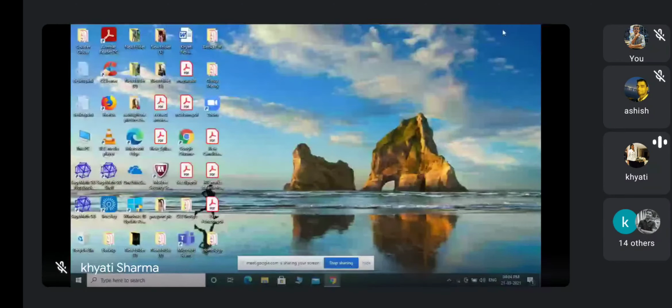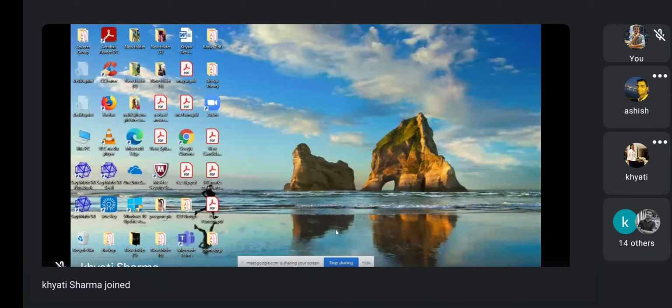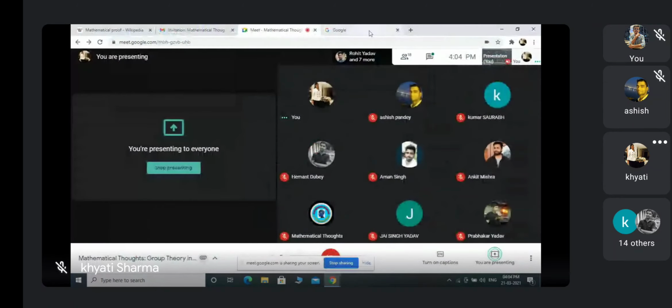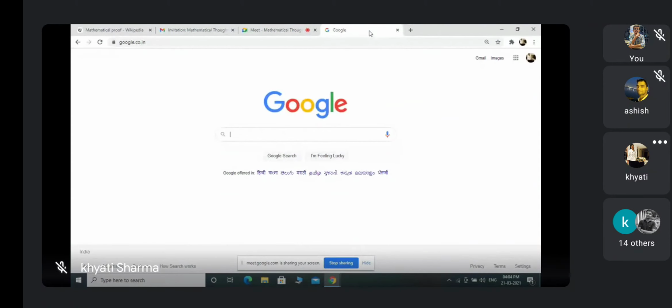Is my screen visible, Ashish? Yes, Khyati, continue. Yes, so we can do Sage Math. Sage is a free, open source alternative to Magma, Maple, Mathematica, and MATLAB for computational work.